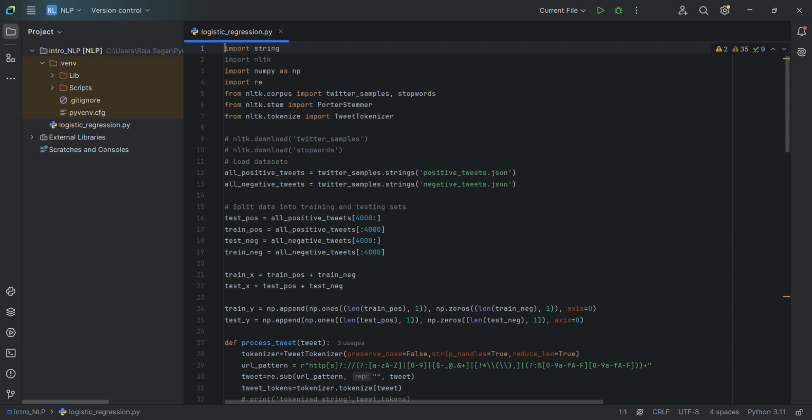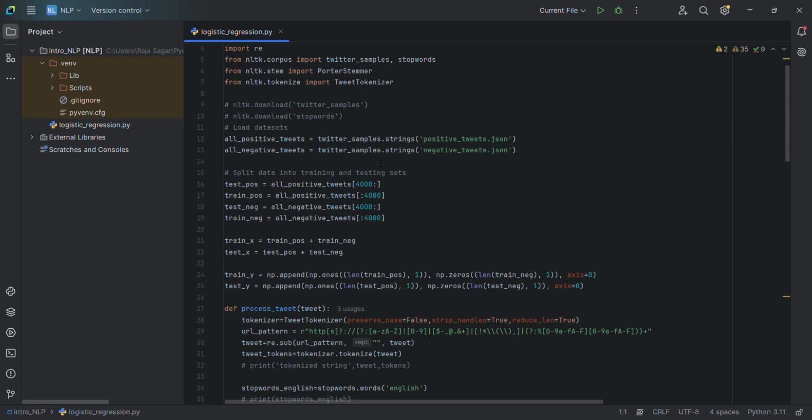And next, for stemming we'll use Porter Stemmer, and for tokenizing we will use Tweet Tokenizer. We can download them using nltk.download twitter_samples and nltk.download stopwords. After downloading, we should load the dataset.